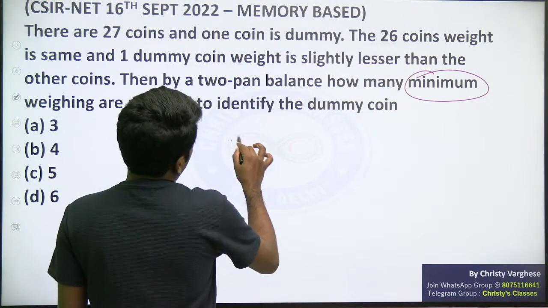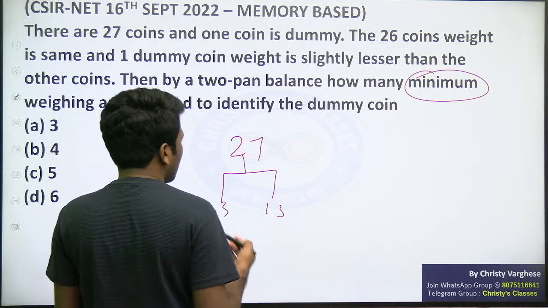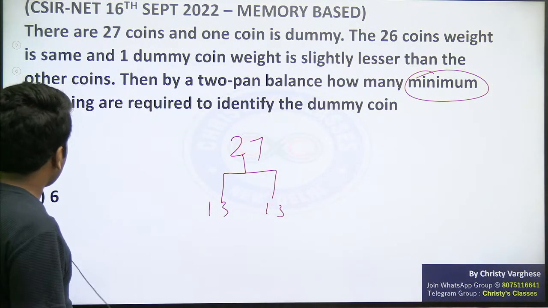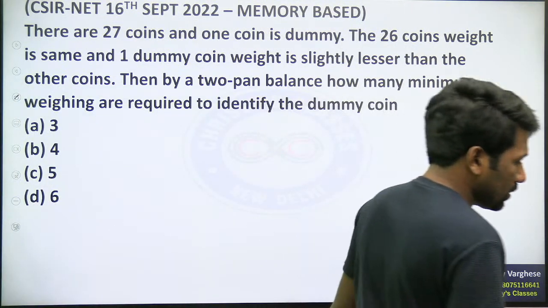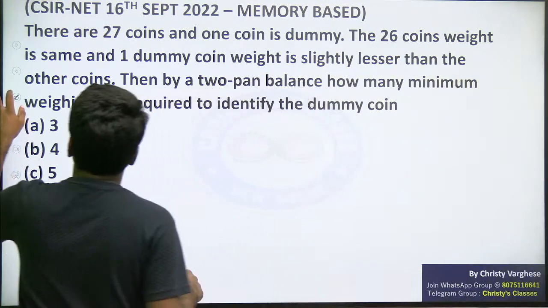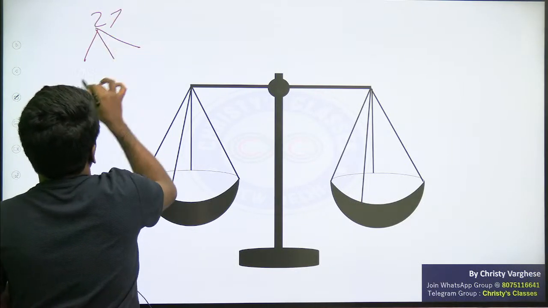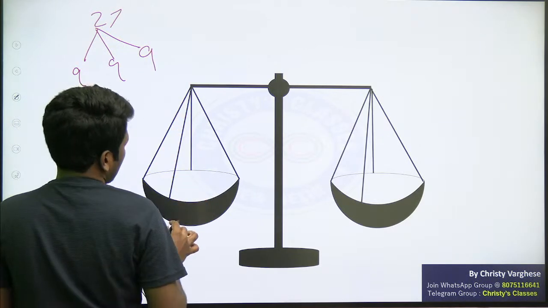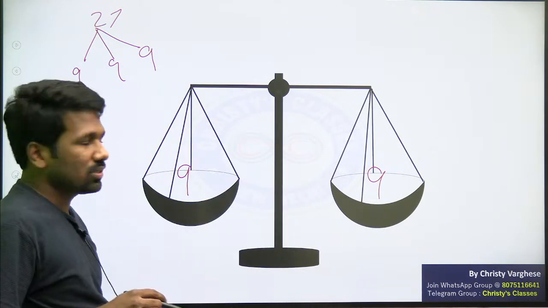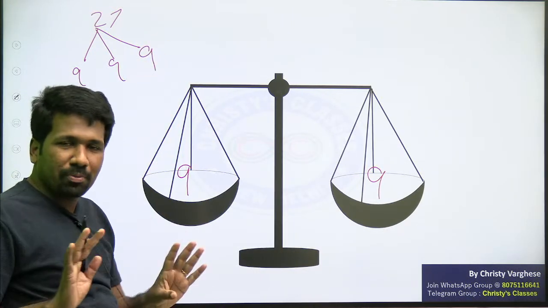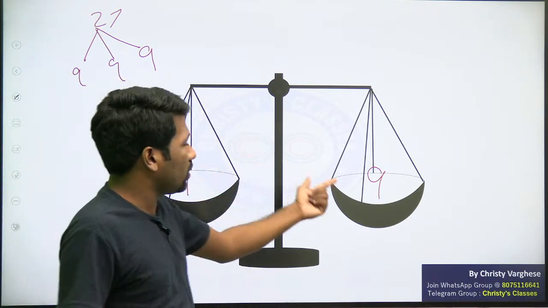Some people take the 27 coins and halve them, maybe 13, but still one coin is remaining, and then halve again. That will give you the answer, but that is not the minimum. To minimize, the idea is to divide the 27 coins equally into 3 portions of 9. Put 9 coins on one side, 9 coins on the other side, and the third 9 coins, don't do anything, keep them there. We will know the fate of that third set of 9 coins from these two sets itself.